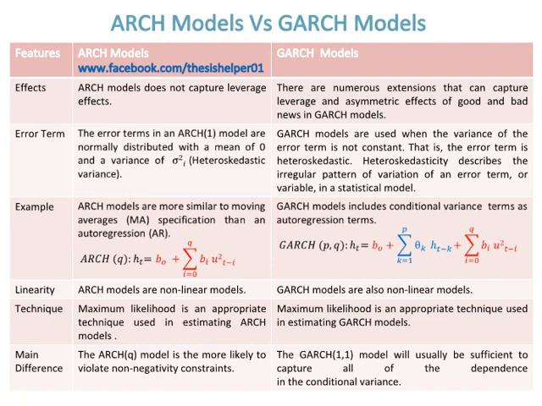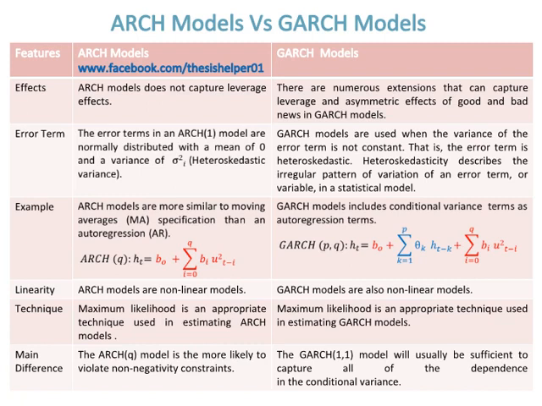Example: GARCH models are more similar to moving averages, MA specification, than an autoregression, AR. The example of ARCH model is given for idea and comparison, whereas GARCH models include conditional variance terms as autoregression terms. The example of GARCH model is given for idea and comparison.